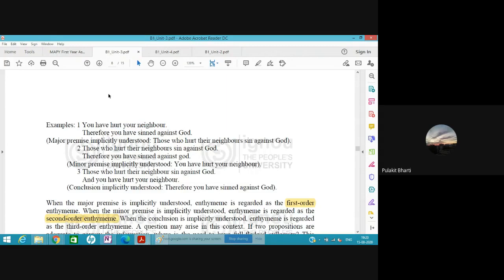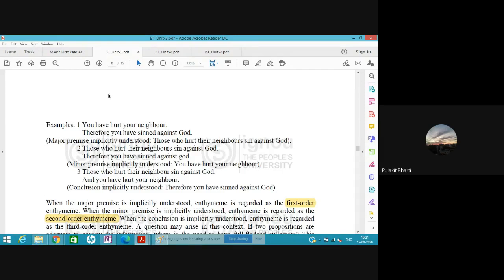The thing is, between premise and statement there is one subtle difference. A simple statement can occur in many forms. But what is a proposition in logic? It is always a kind of affirmation. That you are proposing something, that all S is P, that all men are mortal. This is a type of proposition.